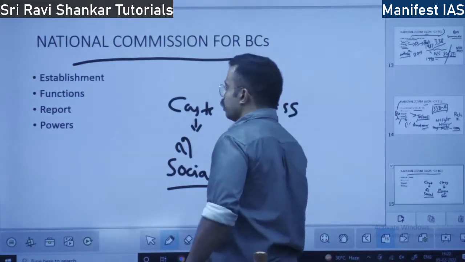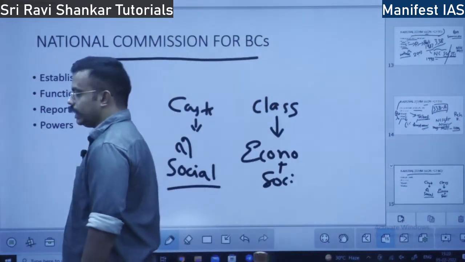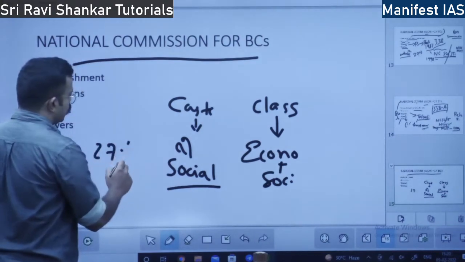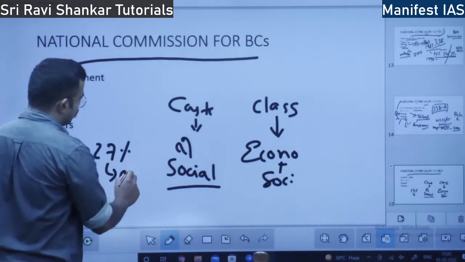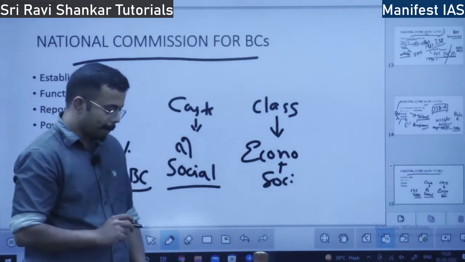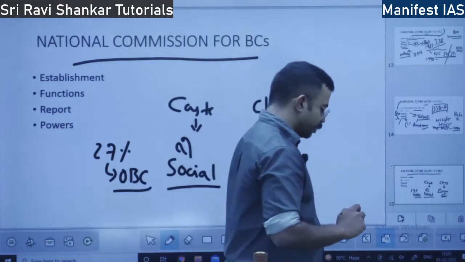So, this VP Singh government, National Front government, 1991, provides reservation of 27% to OBCs. Okay. So, what happens after this?